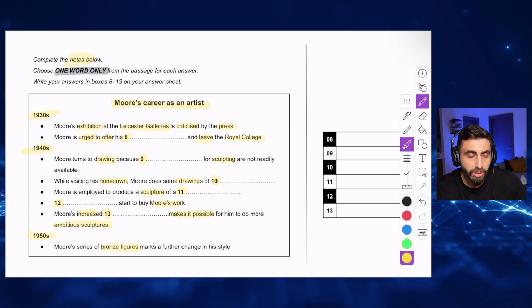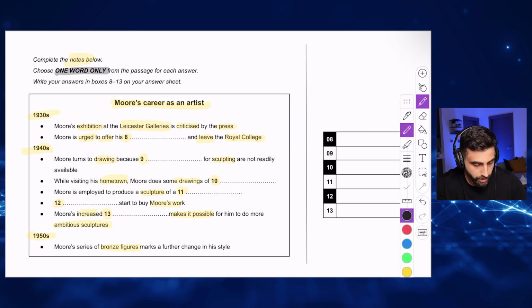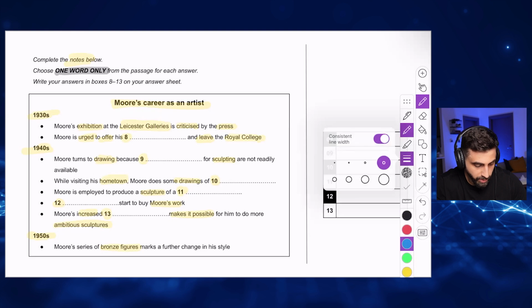Now when I'm reading, if I read something that reminds me of one of these questions, I know where to go. Focus with me. Here we have Royal College, gallery, drawing, hometown. All of these words are in my head. So now focus. Focus with me.